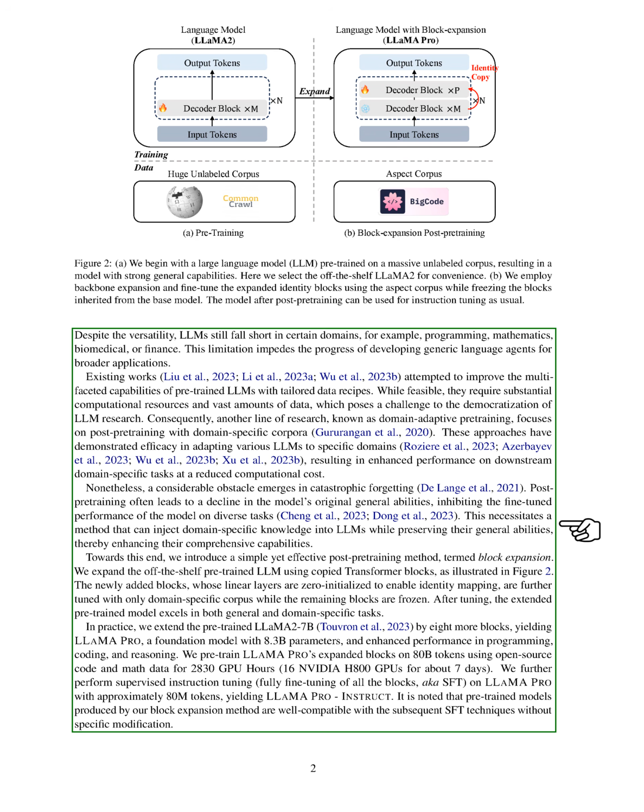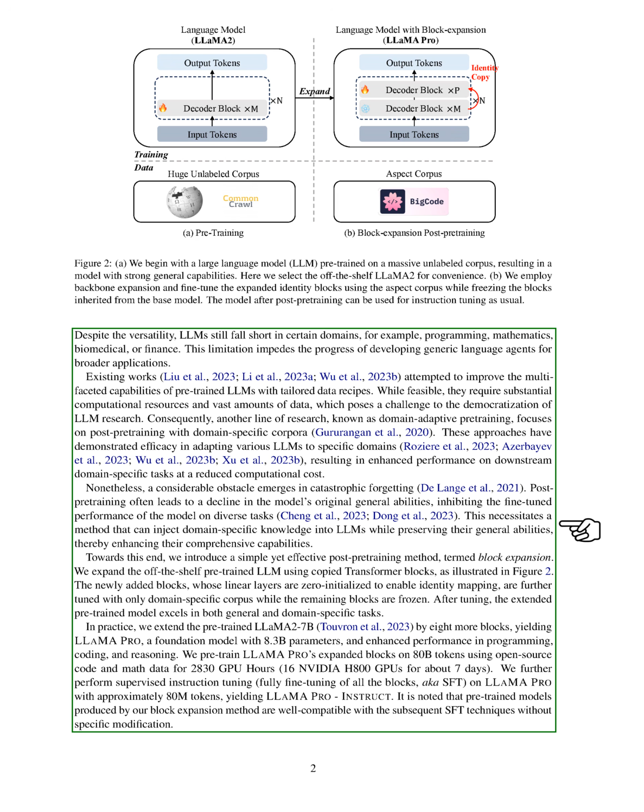Previous research has tried to enhance the diverse abilities of pre-trained LLMs using specific data strategies. While this is possible, it demands considerable computational resources and large data volumes, which is a hurdle to making LLM research more accessible. As a result, another research direction, known as domain adaptive pretraining, concentrates on post-pretraining with domain-specific data. These methods have proven effective in adapting various LLMs to specific domains, leading to improved performance on downstream domain-specific tasks with less computational expense. However, a significant challenge arises in the form of catastrophic forgetting.